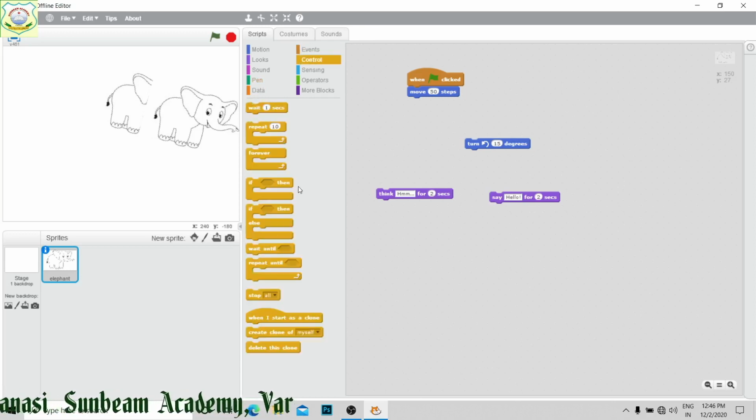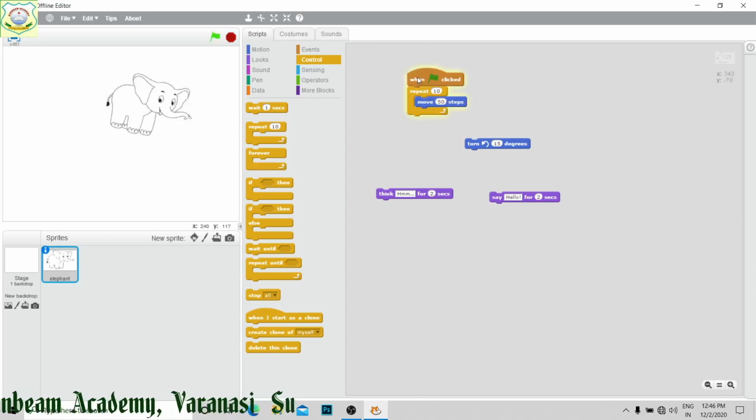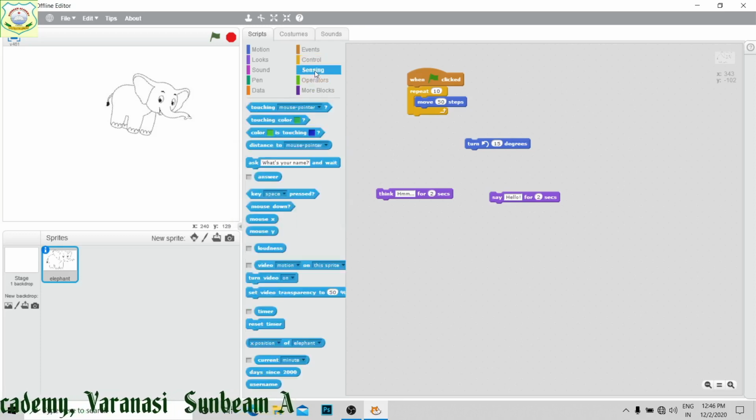Control. This is for the looping and all. How you are going to control your sprite on your screen. Suppose I have used this one. Now 10 times it will be done, right? Now this is sensing.